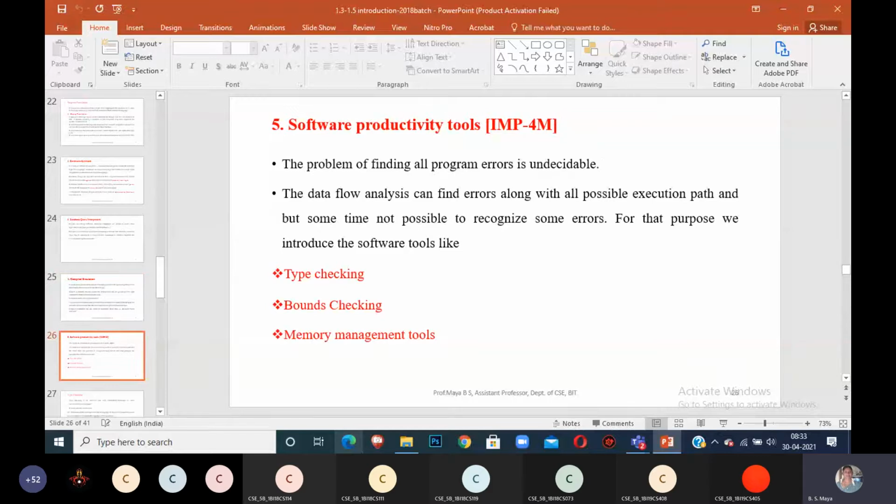The last application is software productivity tools. You will get a question for 3 to 4 marks: list the software productivity tools and explain them. You already know these points. Finding all the errors in your program is a very tedious process. To identify those errors, you can introduce try and catch exception handling, and easily identify those types of errors. For that we use software tools like type checking, bounds checking, and memory management tools.